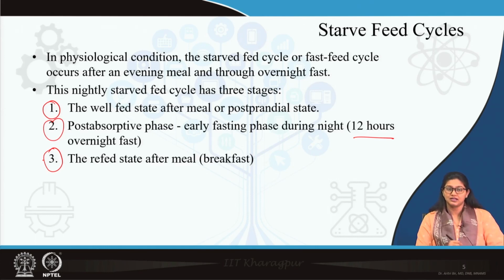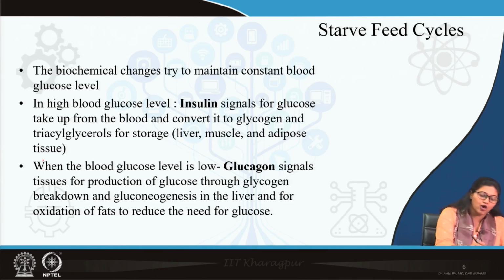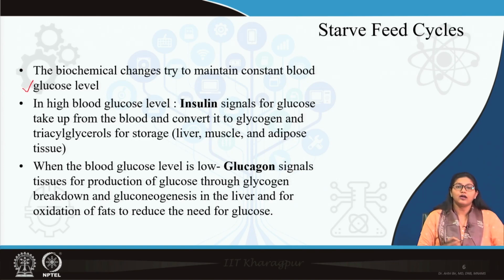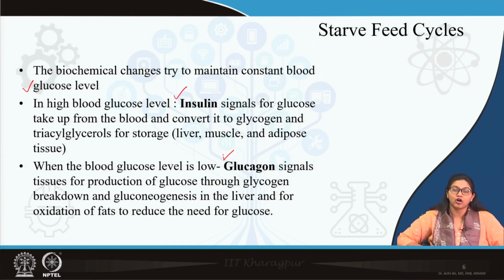Now, what happens here? In the starve-feed cycle, the purpose of our body is to maintain the constant amount of energy, mostly in the form of glucose. Now, remember, this starve-feed cycle is switched on by the hormonal interplay. The important hormones here are, most important is insulin and the counter regulatory hormone glucagon.